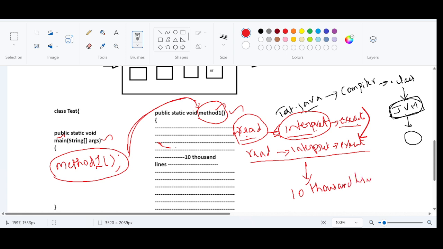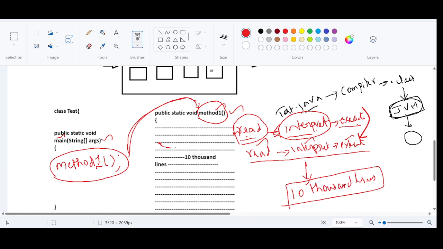For all the 10,000 instructions, the main thread has to ensure these three operations. What are they? Read operation, interpret operation, and execute operation. 10,000 times it needs to repeat the same thing over and over again. No issues. And JVM will be very happy, because we as developers are giving instructions, and it's the job of the JVM, its responsibility, to execute the instructions that we have declared. That is the job. No problem.